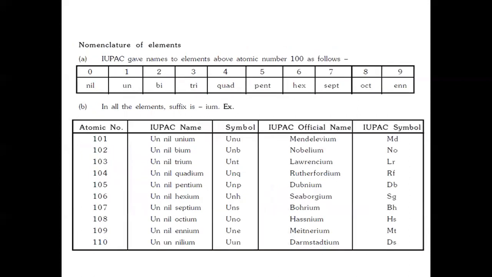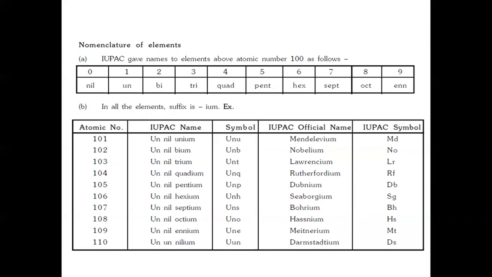Then it comes to the nomenclature of elements. IUPAC gives names to the elements above atomic number 100 as follows. For 0, nil. For 1, un. For 2, bi. For 3, tri. For 4, quad. For 5, pent. For 6, hex. For 7, sept. For 8, oct. And for 9, enn. In all the elements, the suffix ium has to be added.